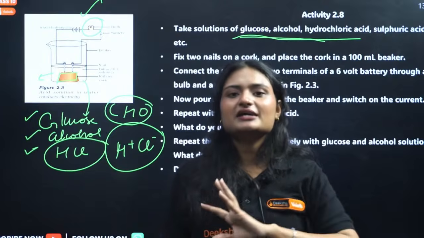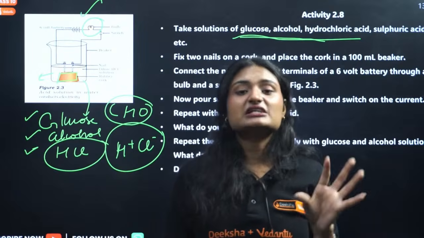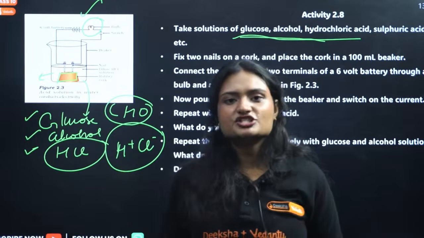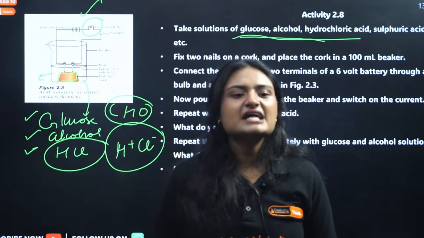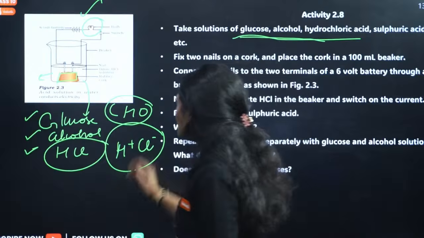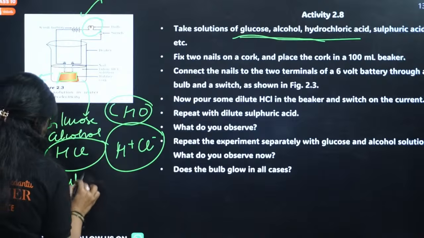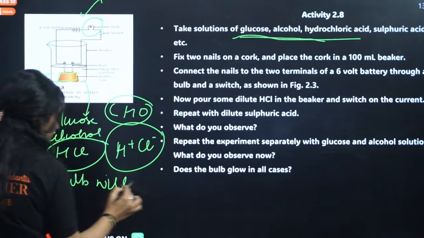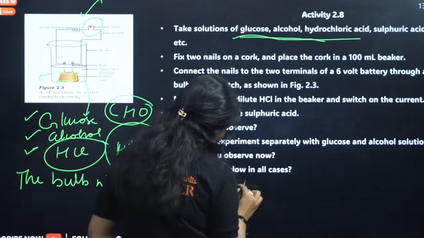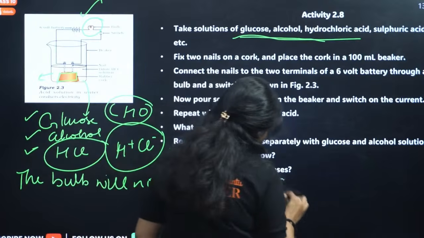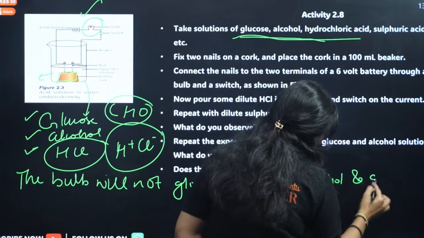Clear? They are formed by electron sharing. There are no electrons or ions or charges there that will conduct electricity, right? Electricity conduction is done in two ways, ions and electrons. Neither of them is available in case of alcohol and glucose. So the bulb will not glow in case of alcohol and glucose solution.